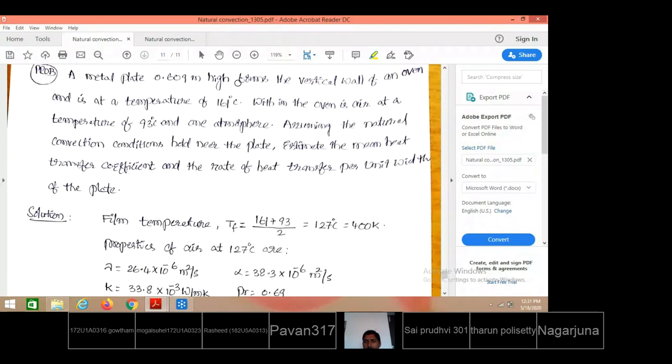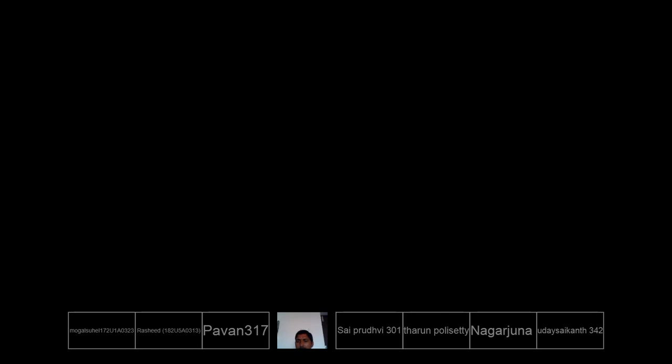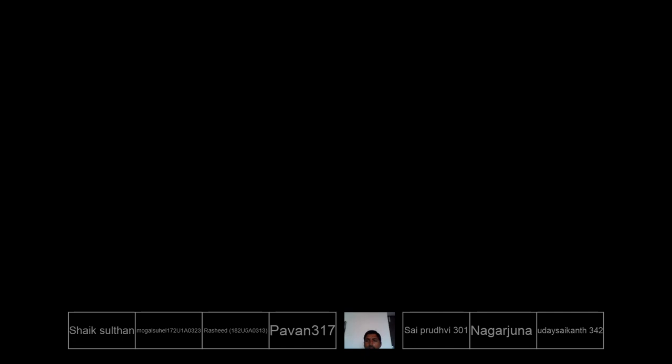This vertical wall is at a temperature of Ts, that value equal to 161 degree centigrade. That is what is given, 161 degree centigrade. So the vertical side of the oven, where the height of this wall is 0.609 meters, and the wall temperature is 161 degree centigrade.